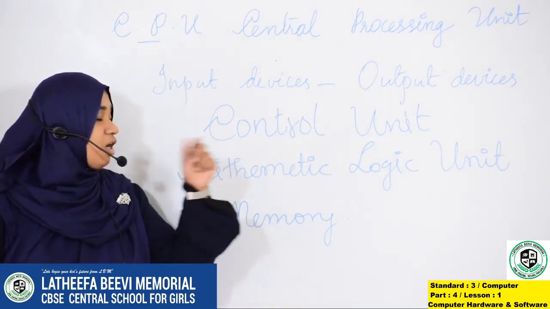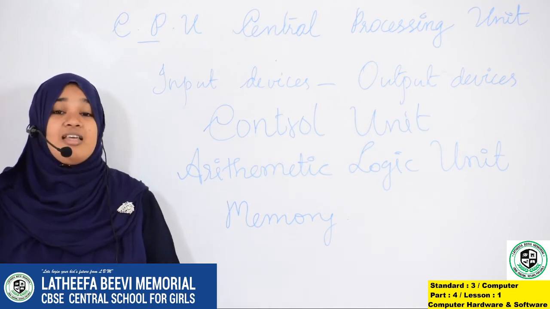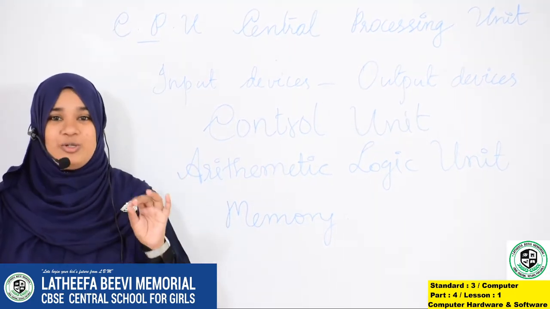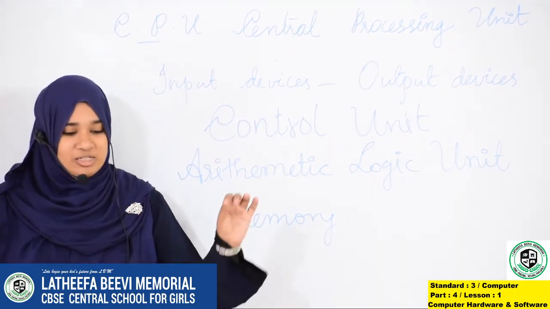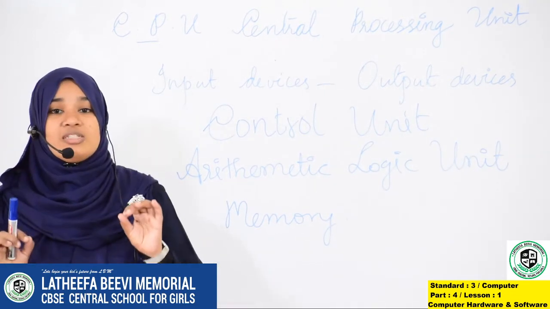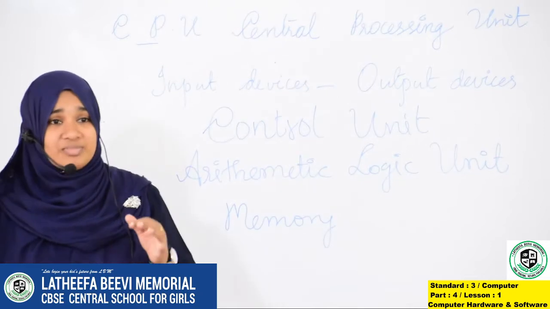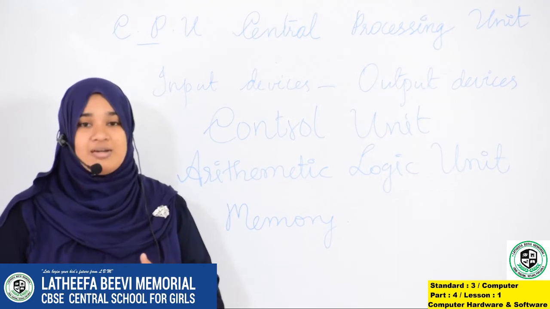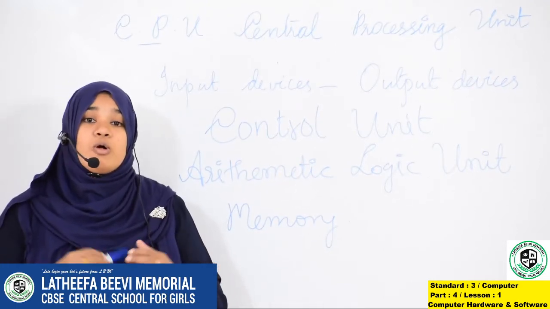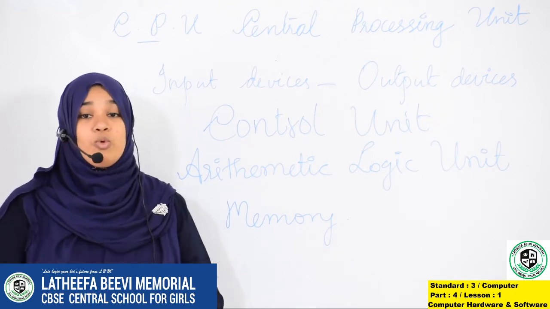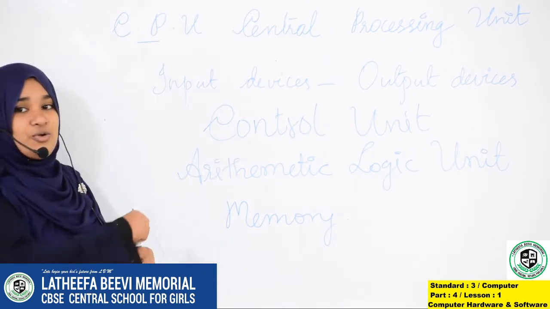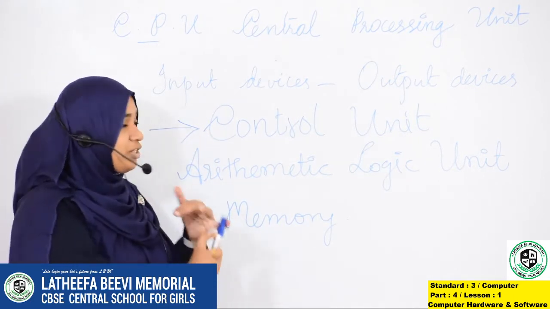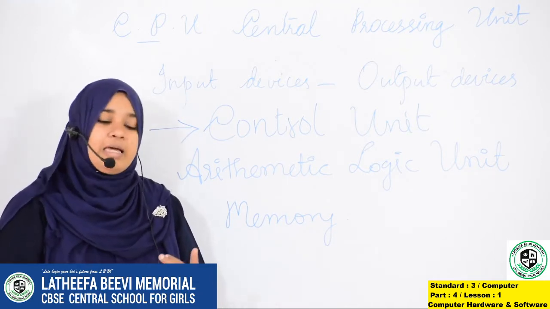Let's start. Control unit. From the name itself we can understand that it controls all the processes. The control unit looks after the working of all the parts. Computer has many parts: keyboard, mouse, monitor, projector. If all the parts are working or not, who will take control of this? The control unit will take control of this. Right. What does the control unit do? It controls all the working of the parts of the computer.